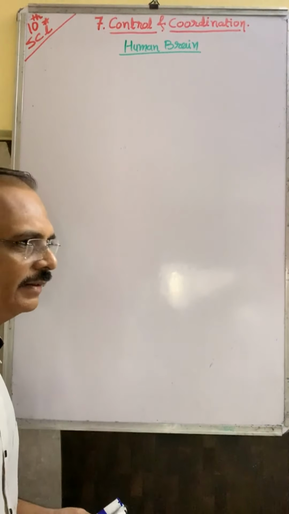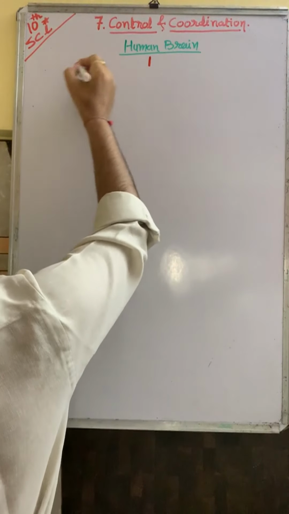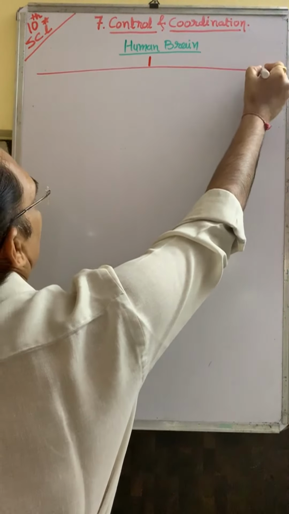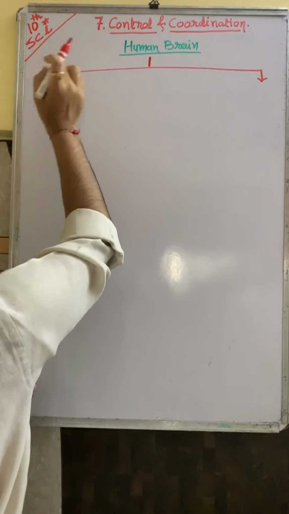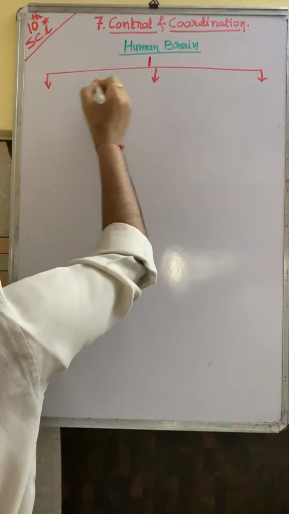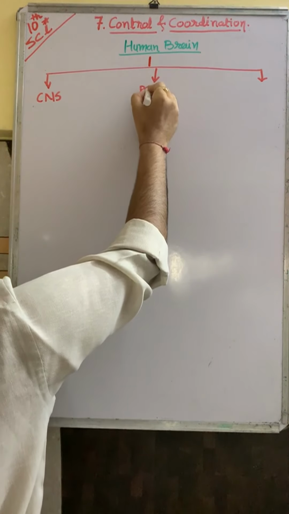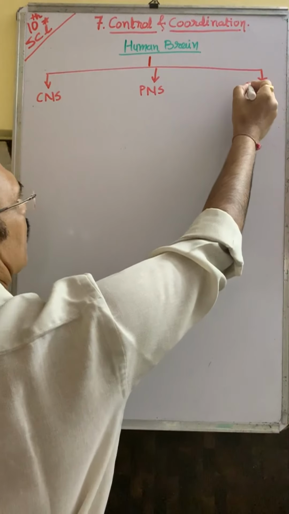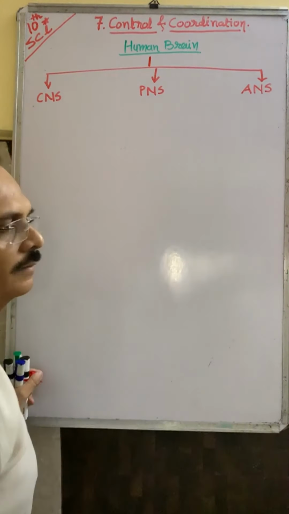The first is CNS, second is called PNS, and third is called ANS. Okay?